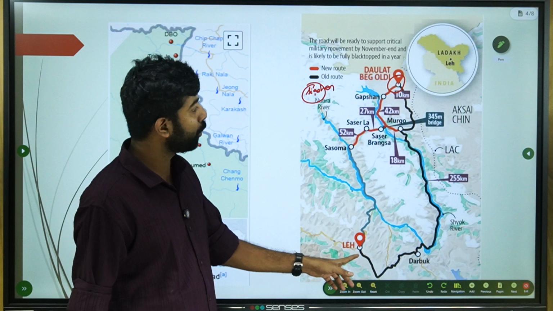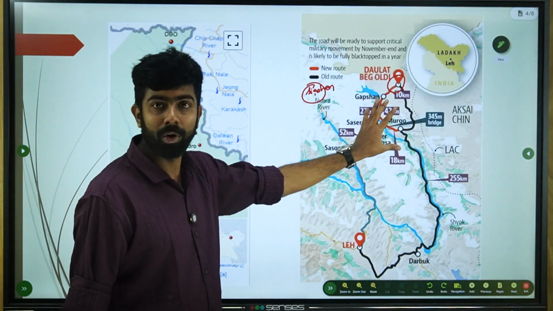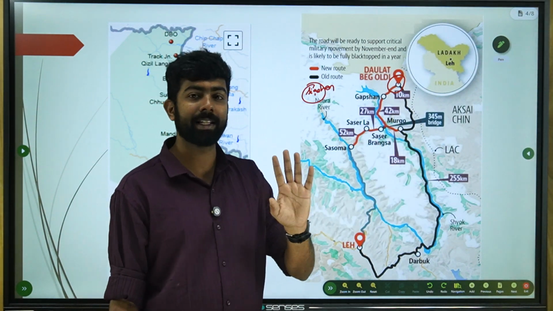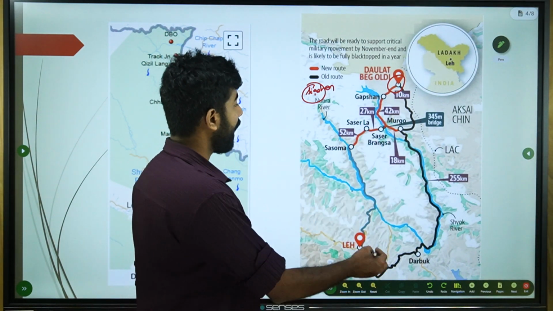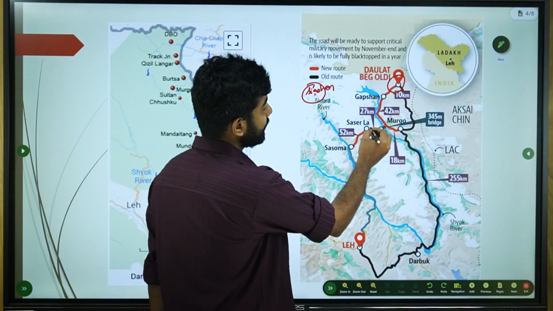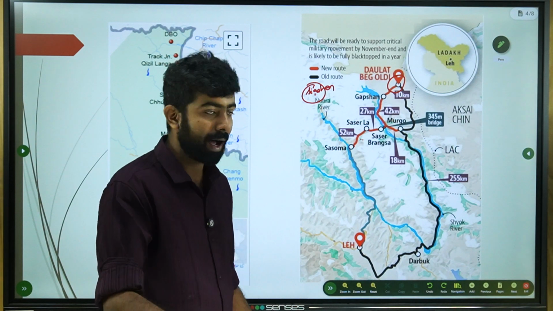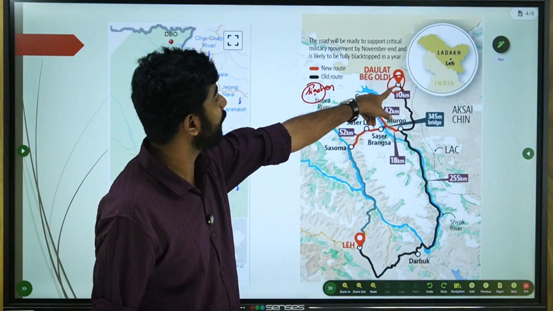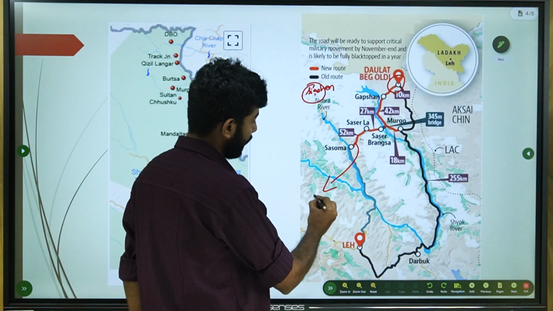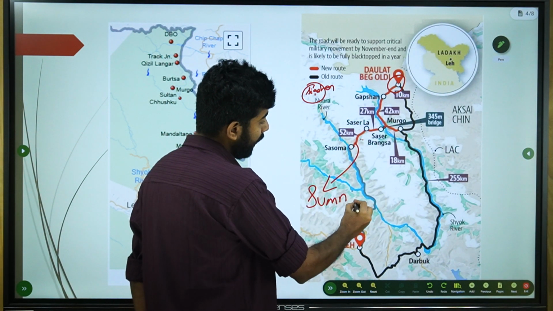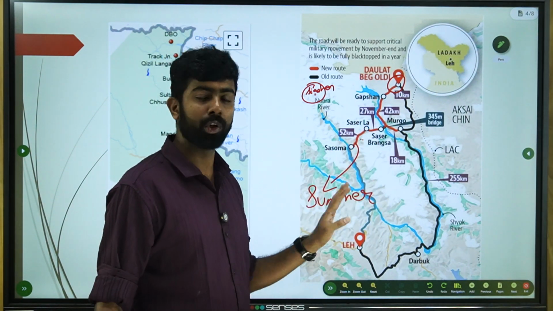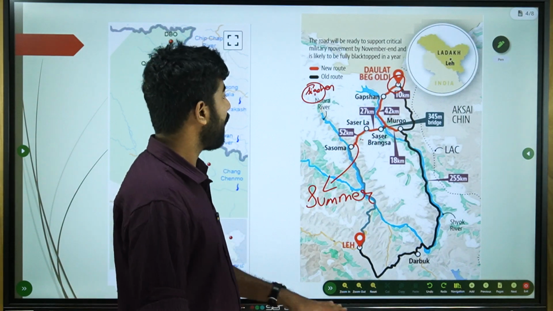Normally, to go to Daulat Beg Oldi, this is the route that we usually take. There are two ways to get there. You have the summer road. In summer season, you go via Saser Pass and Murgo, and then you can go to Daulat Beg Oldi. During summer season, this path is possible, although it is quite difficult.